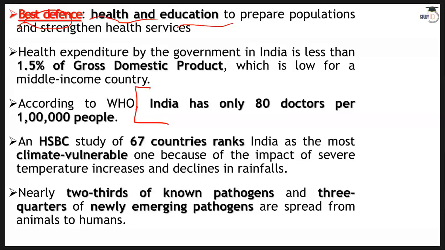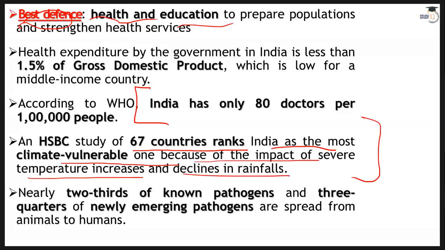An HSBC study of 67 countries ranks India as the most climate vulnerable one because of the impact of severe temperature increases and decline in rainfall. So in future, we may encounter this sort of diseases, new viruses, new pathogens, and 2/3 of known pathogens and 3/4 of newly emerging pathogens are spread from animals to humans.